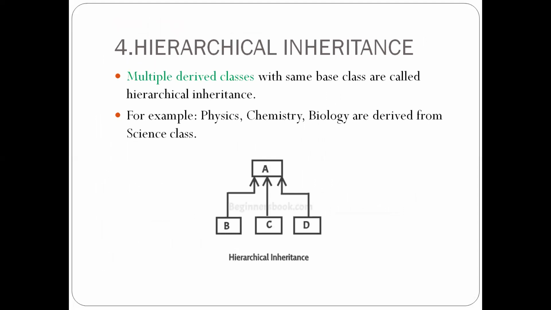Next one we have is hierarchical inheritance. I've already told that hierarchical means it's a tree, like a family tree. In hierarchical inheritance, multiple derived classes with the same base class. Suppose, for example, physics, chemistry, biology are derived from the science class. So, only one base class you will have, and you can have multiple derived classes from that.